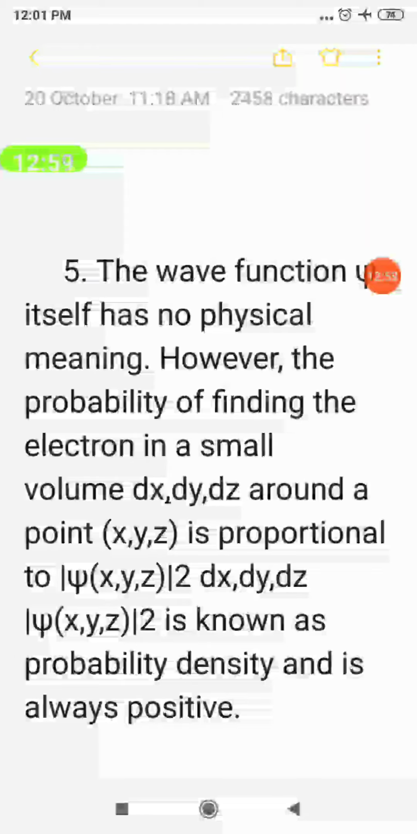The probability of finding the electron in an orbit or orbital is always positive. Psi square is called probability density. It is always positive. Psiக்கு எந்த ஒரு physical meaning கிடையாது. Psi square is probability density, which is always positive. Okay? So with this the quantum mechanical model of an atom is over.